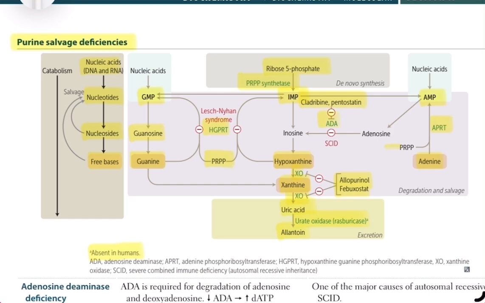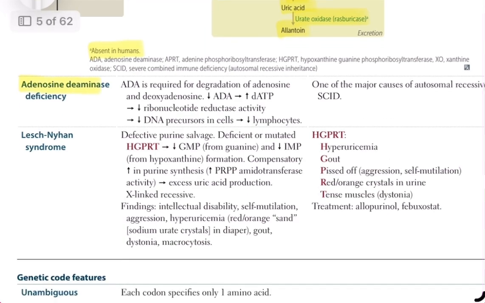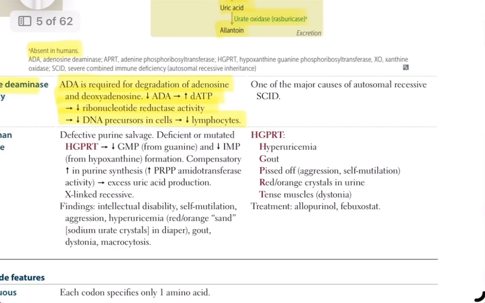Specific disorders. 1. Adenosine deaminase, ADA deficiency. Adenosine deaminase is required for degradation of adenosine and deoxyadenosine. If ADA is absent, adenosine builds up, leading to increased deoxyadenosine triphosphate, dATP. High levels of dATP inhibit ribonucleotide reductase, preventing DNA precursor synthesis. This particularly affects lymphocytes, leading to severe lymphopenia. ADA deficiency is one of the major causes of autosomal recessive severe combined immunodeficiency, SCID.